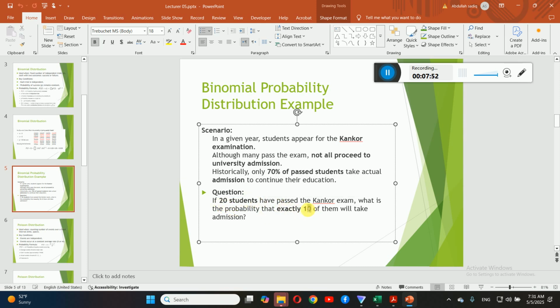Okay, so this is the same question as the previous one. But for this, the third piece of information you need is the probability. We already know from the previous records and historical data that of those students who pass Concord, 70% got admission. This is the historical data. Once you have all these three types of information, you just plug them into the formula and you can get an answer. But let's do it in Excel.